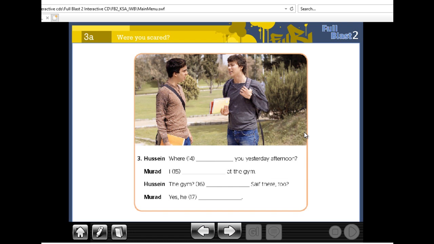Number three. Where were you yesterday afternoon? I was at the gym. The gym. The person, singular. So was he safe? Yes, he was.